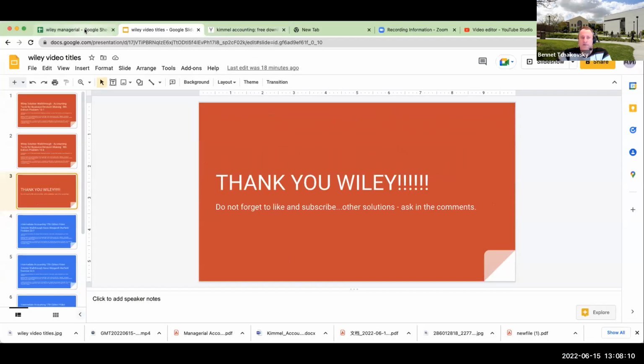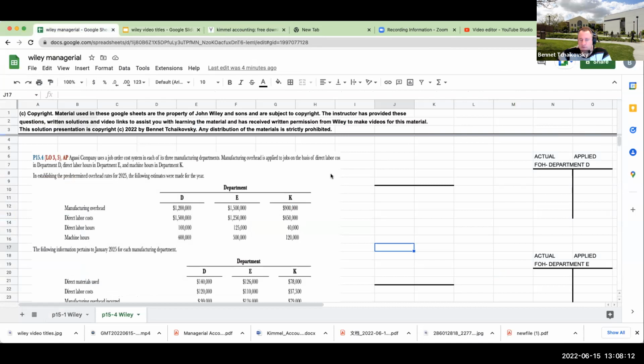So let's take a look at this problem 15-4. And I did like this one question just because it's doing a little bit of a different take, having us think through things a little bit differently. So over here, we have Agassi Company, old tennis star, used to be married to Brooke Shields. Exciting. It uses a job order cost system in each of its 3 manufacturing departments. Manufacturing overhead is applied to jobs on the basis of direct labor cost in Department D, direct labor hours in Department E, and machine hours in Department K.